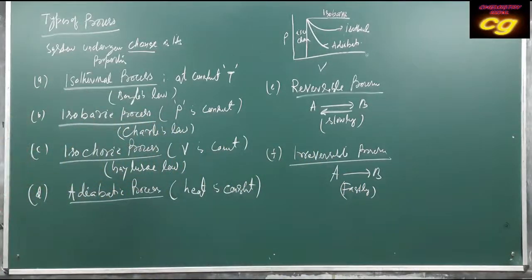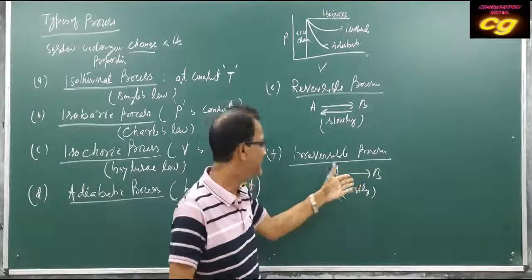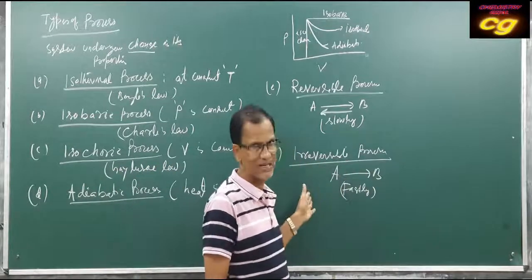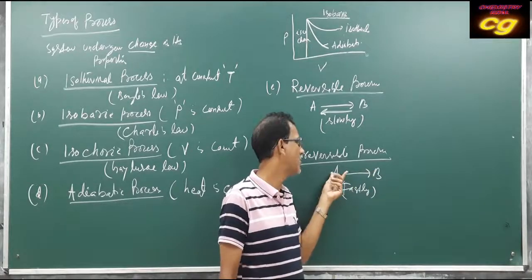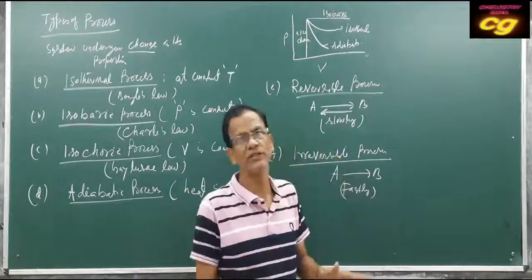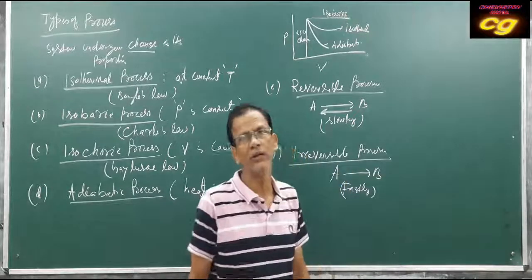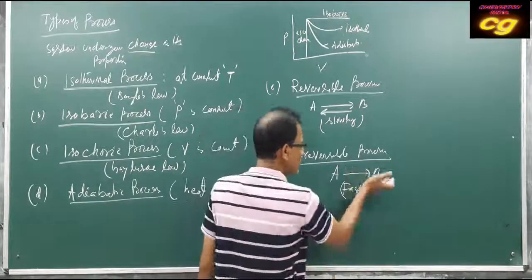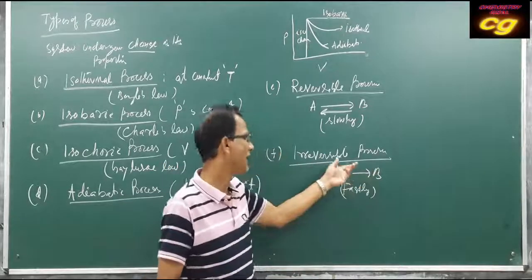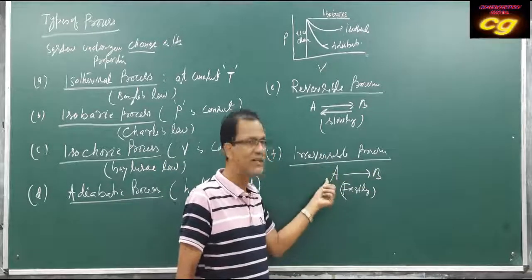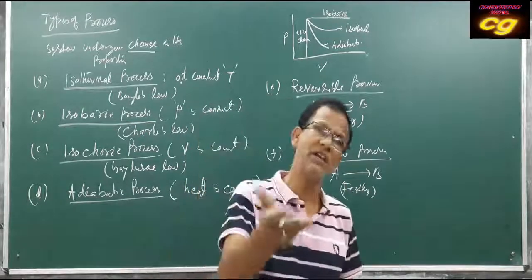If it changes very fast, then when it returns back, it cannot attain the same change it had before, when it changed from A to B. During the return to the initial stage, it does not attain the same change along the path.